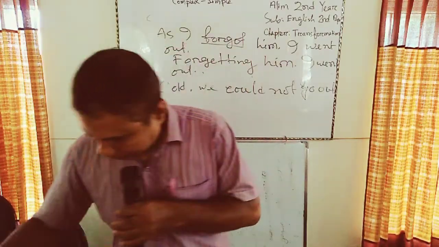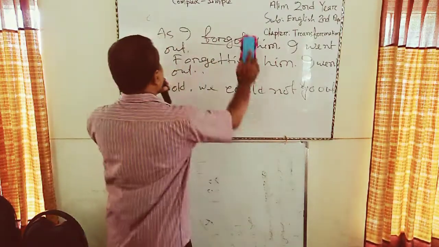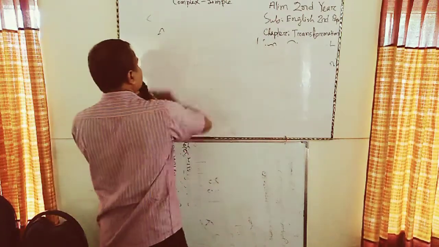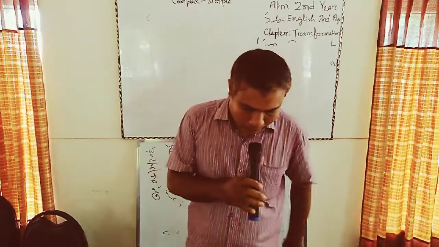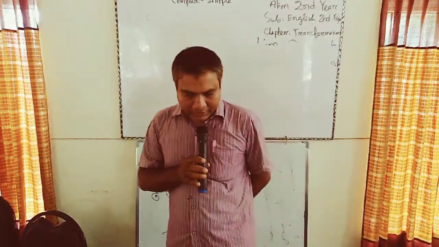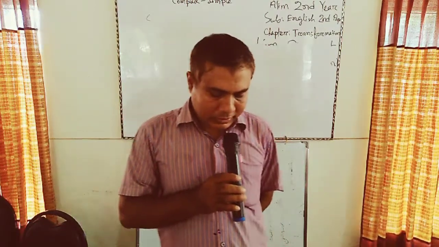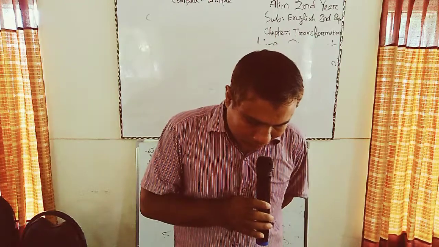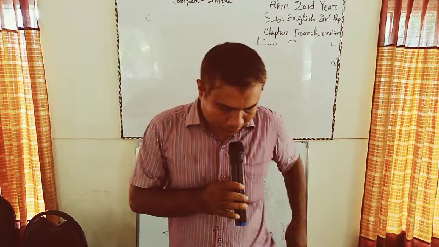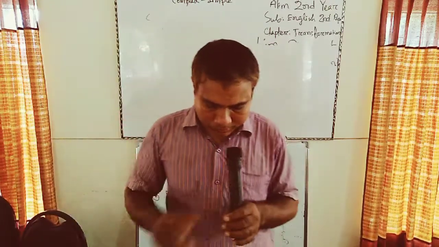In this way, we can give another example of changing from complex to simple, such as when. There are many sentences with when. If we change these when sentences from complex to simple, we have to use because of or simply a preposition.